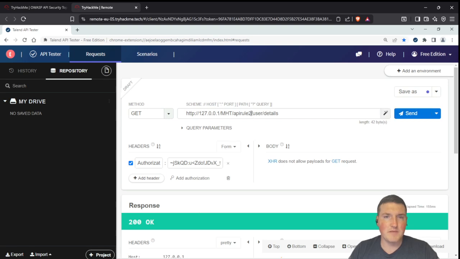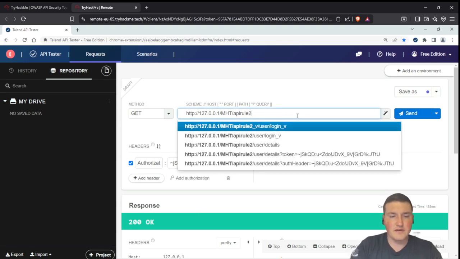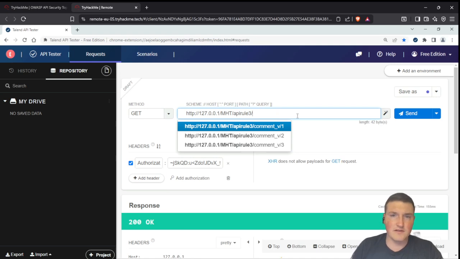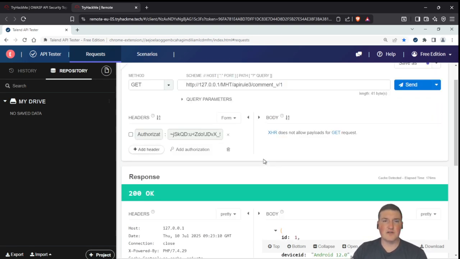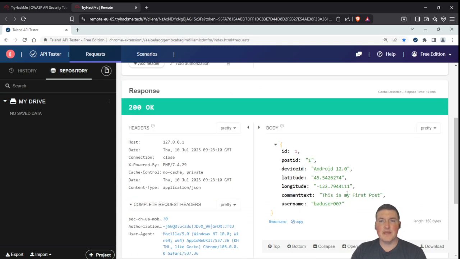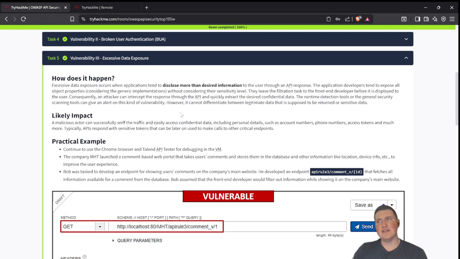So API rule 3, comment, and we'll just do v and then 1, which is the first comment. We can get rid of that authorization token, doesn't really matter. But you can see here's the comment, right? This is my first post, username bad user 07. The problem here is you're showing me your device, your latitude, and your longitude. Should I see anybody that's posting their actual location?